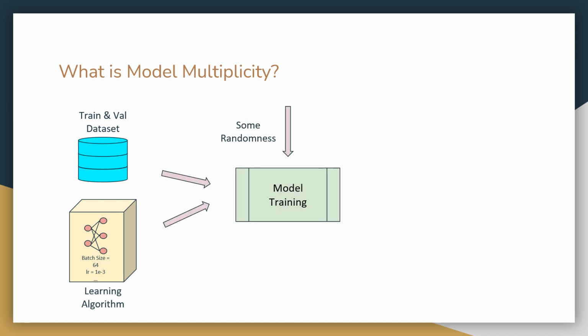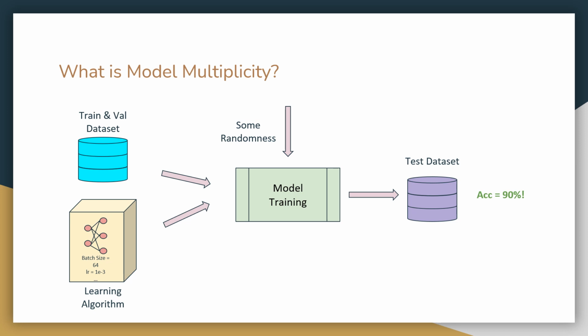We eventually combine these choices along with multiple forms of randomness, for example, the weight initialization, the data order, augmentation, dropout, etc., to actually train the model, which we then benchmark on some test dataset. We use the performance of the model on these datasets to judge the quality of our setup.